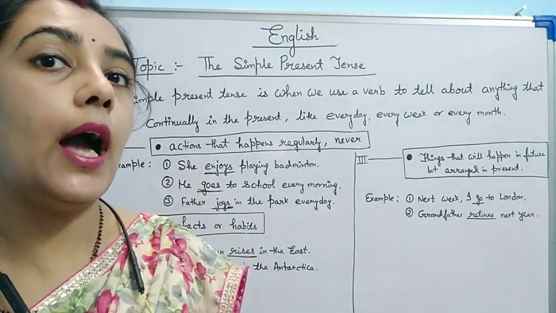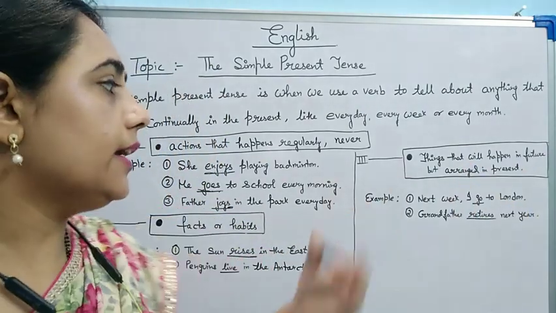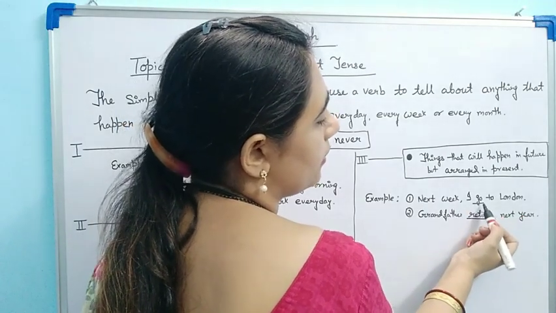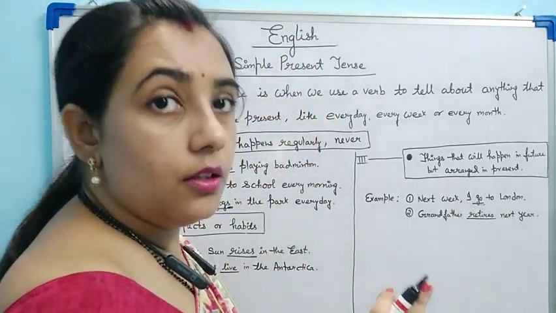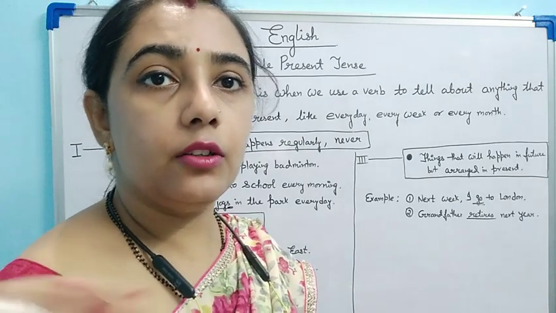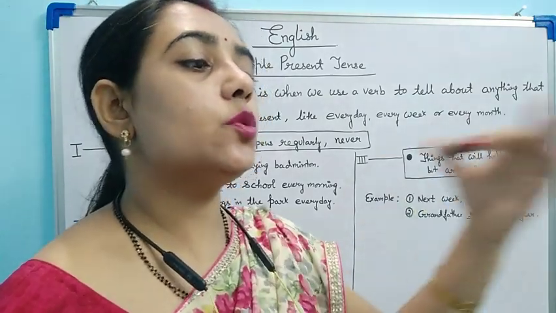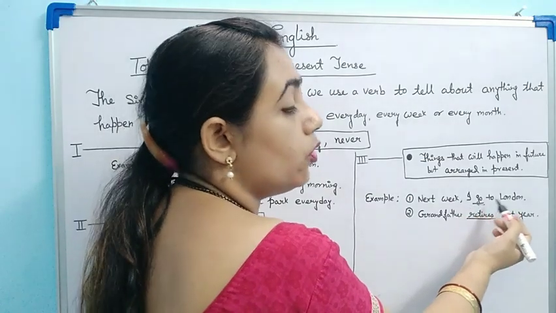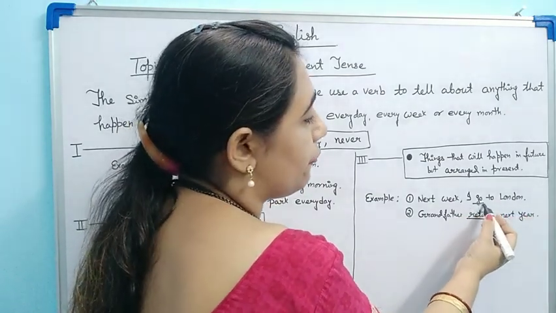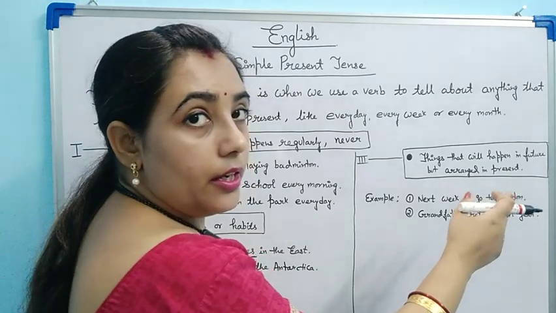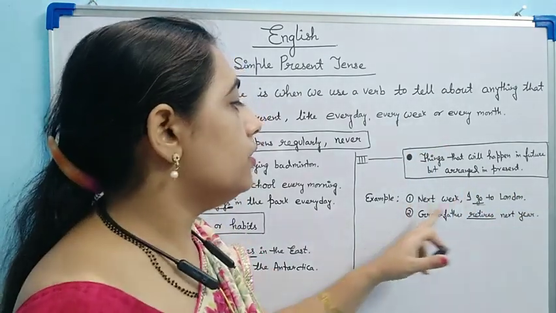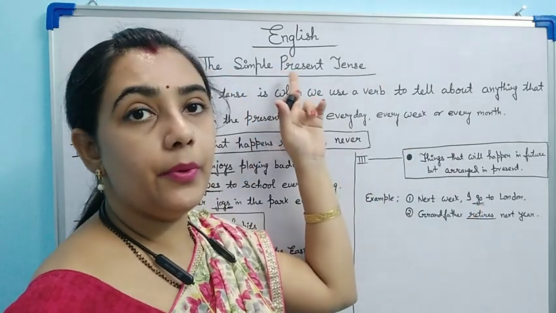Like see the example, next week I go to London. It is a fixed thing. Today I have decided that next week I am going to London. This is a fact that will happen in the future but arranged in present. So here also we will use simple present tense.